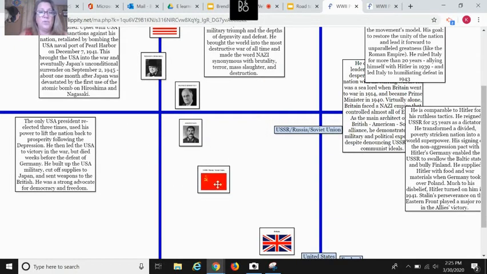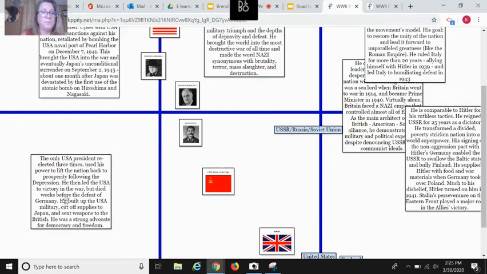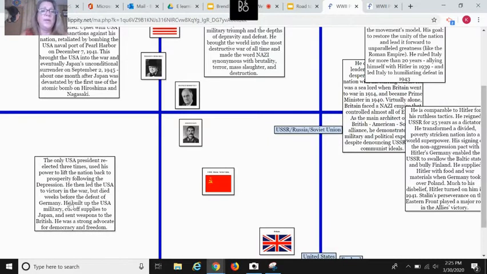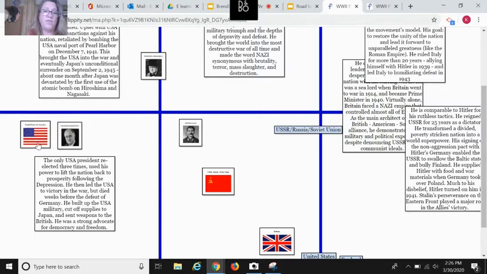Well, we can move this over because we already got something about USA right here. The only USA president reelected 3 times, he used his power to lift the nation back to prosperity following the Depression. He then led the USA to victory in the war, but died weeks before the defeat of Germany. He built up the USA military, cut off supplies to Japan, and sent weapons to the British. He was a strong advocate for democracy and freedom. He was none other than Franklin Delano Roosevelt. We have our flag, and we have our name. All right.